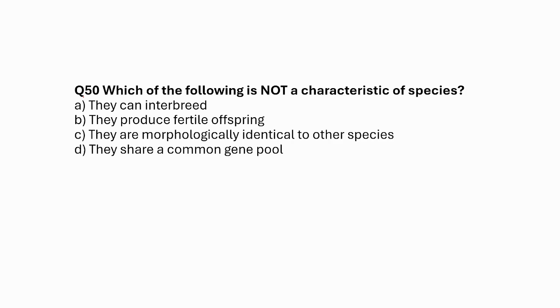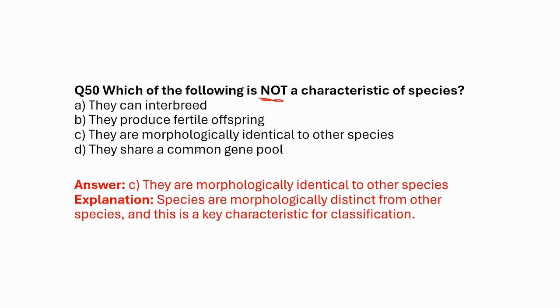Last question. Which of the following is not a characteristic of species? A, they can interbreed. B, they produce fertile offspring. C, they are morphologically identical to other species. And D, they share a common gene pool. So the correct answer is C, they are morphologically identical to other species.